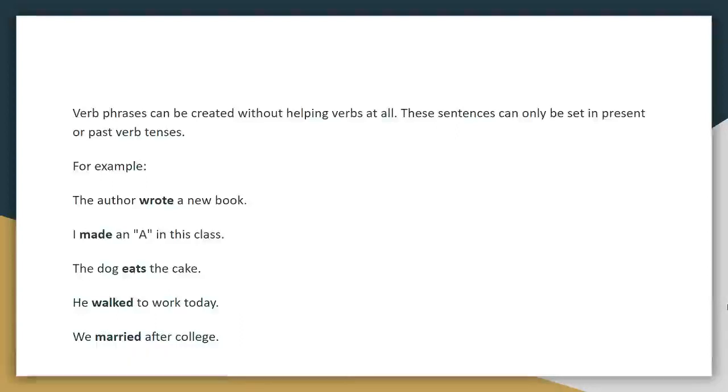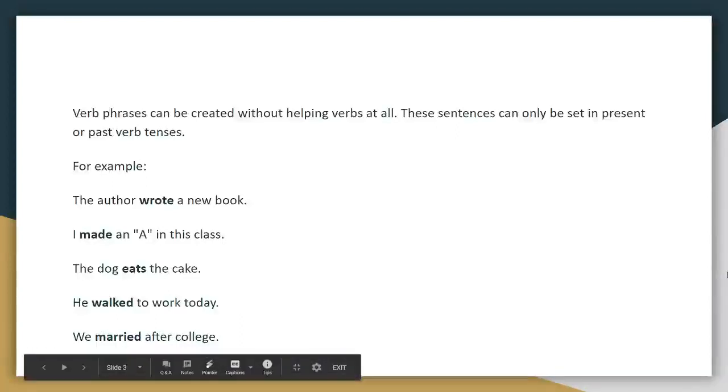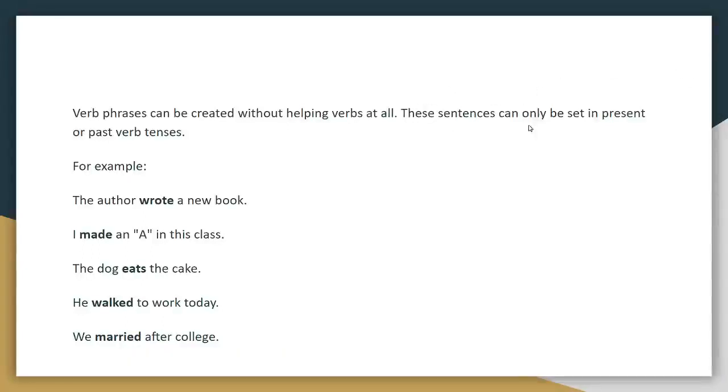Verb phrases can also be created without helping verbs at all. There are sentences where there is no helping verb. These sentences can only be set in present or past verb tenses. As you all know, will and shall are the auxiliary verbs that signify the future tense, so they cannot be used here. Examples are: the author wrote a new book, I made an A in this class, the dog eats the cake, he walked to work today, we married after college, etc.